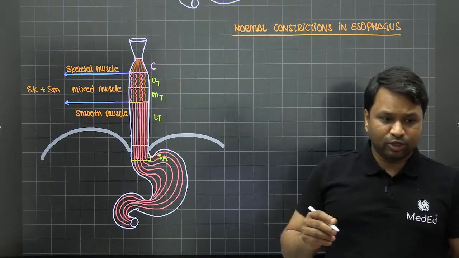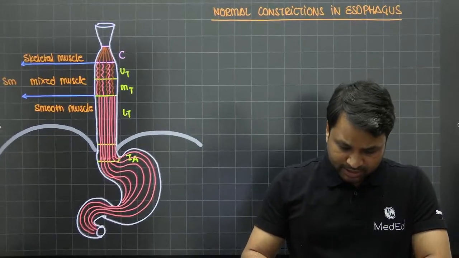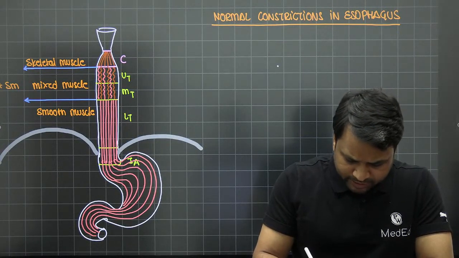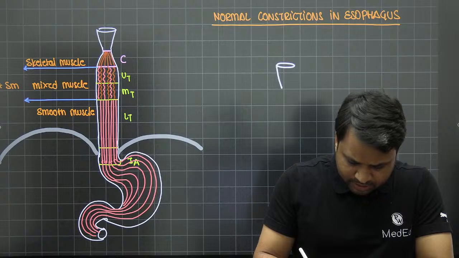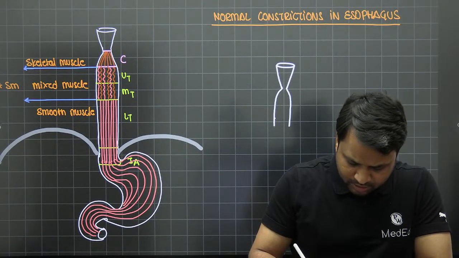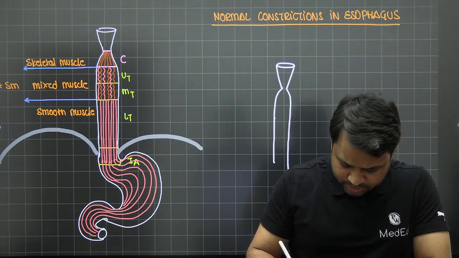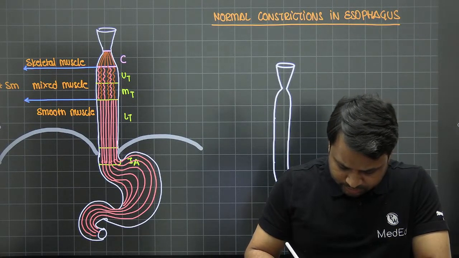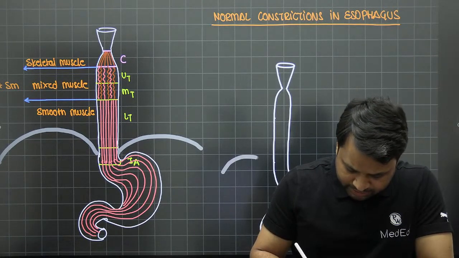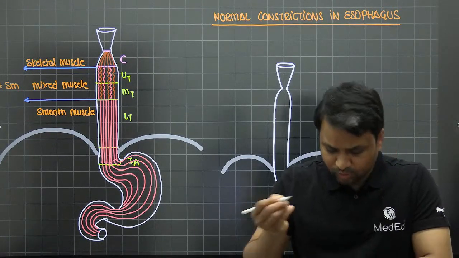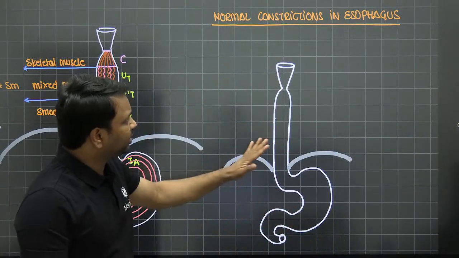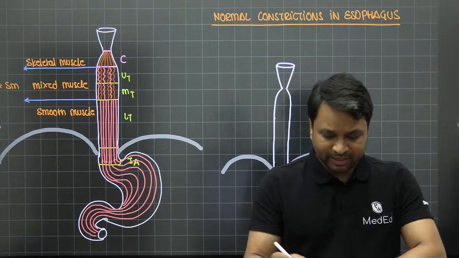When you try to understand the normal constriction in the esophagus, let's analyze this. Same thing, nothing spectacular. You have the cricopharynx which is present here. This is going to continue with the esophagus. Now esophagus is going to run across here, and this is where you have the stomach. And we all know that it is going to be piercing the diaphragm, and then it is going to go into the abdomen. So nothing has changed. The same orientation is there. Now we have to find where the constrictions are present.